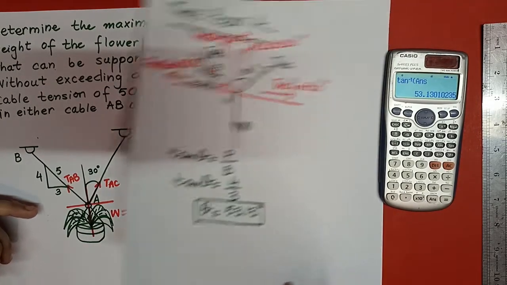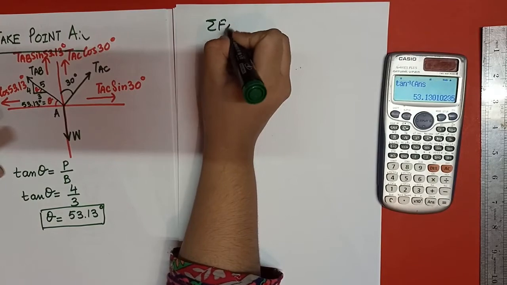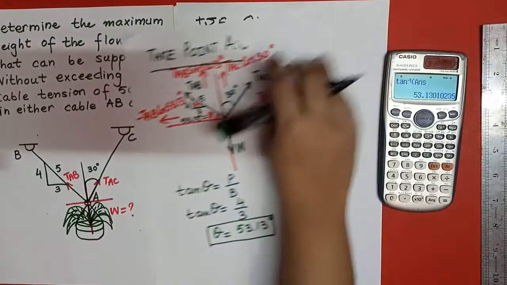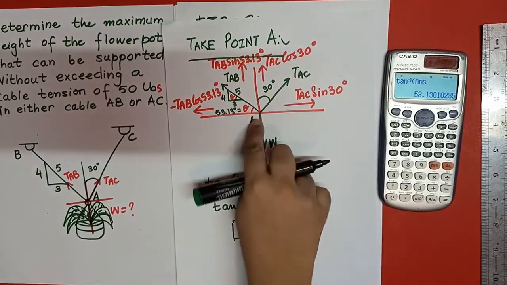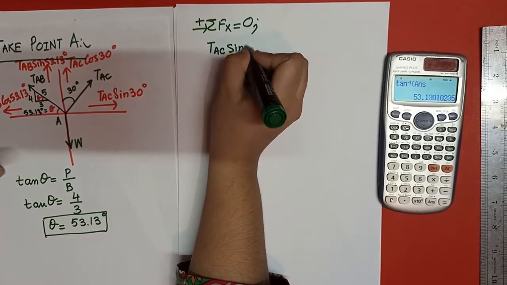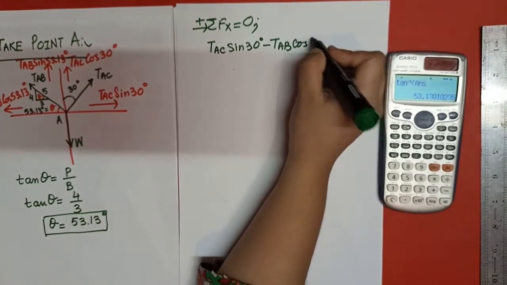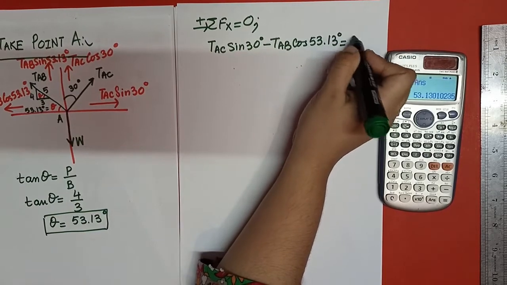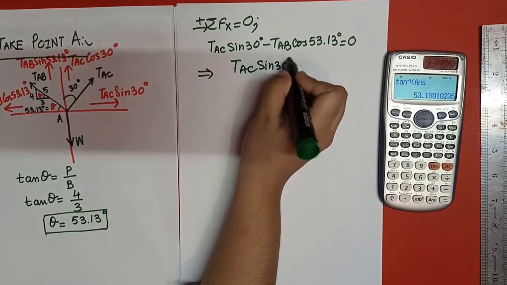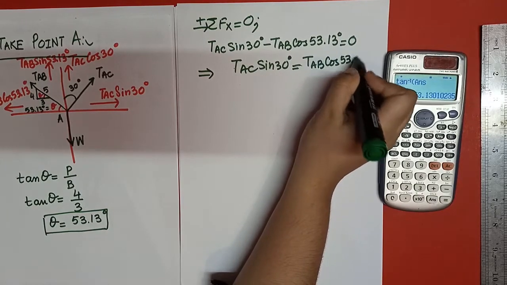I have to sum up horizontal forces first. So I am writing here summation of Fx is equal to 0. How many horizontal forces are acting at point A? There are only 2 horizontal forces acting at point A. So we have to write down here TAC sin 30 degree minus TAB cos of 53.13 degree, and it should be equal to 0. So TAC sin of 30 degree is equal to TAB cos of 53.13 degree.